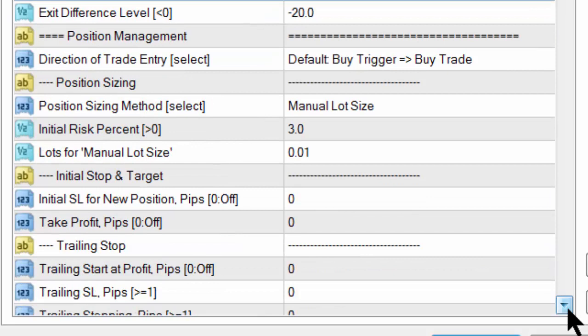Then, as normal, you can determine what kind of position sizing you want, whether you want manual lot sizing or a percentage of your account. I recommend that you use the smallest possible lot that you can at first when you're trading, even when you're trading a demo account.